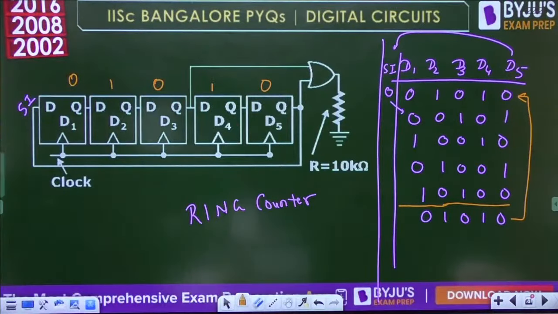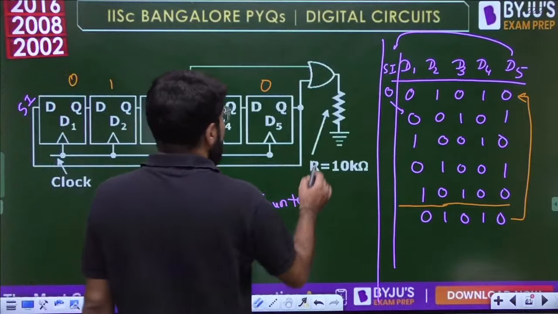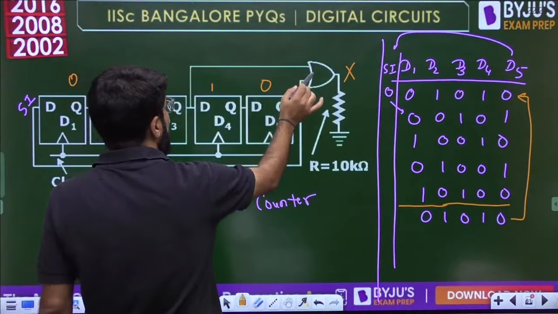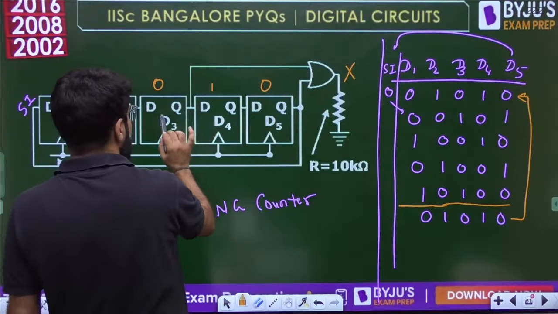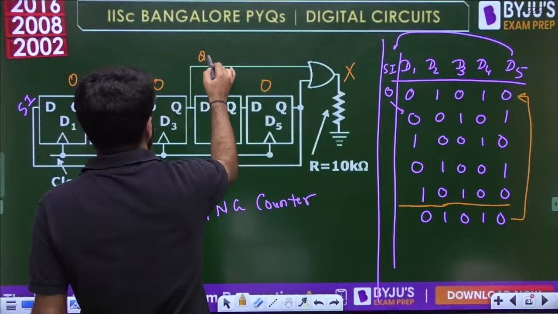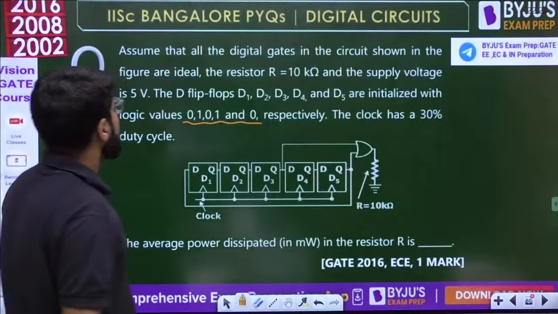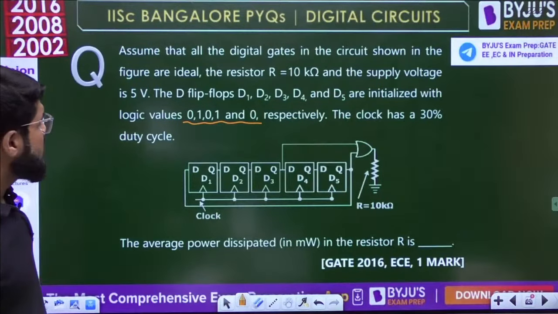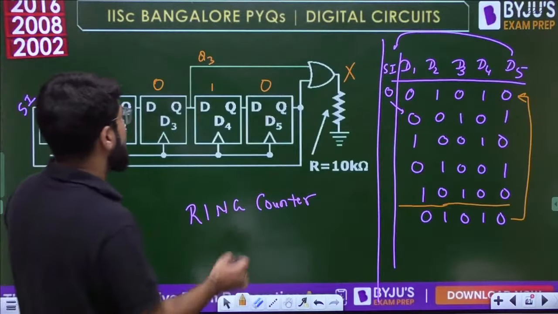Clear? Now let us say this is the X output, which is the output of the OR gate. Oh sorry, I should not take it as D3. The D flip-flops are initialized with the logic values, so actually I am computing with their Q outputs.